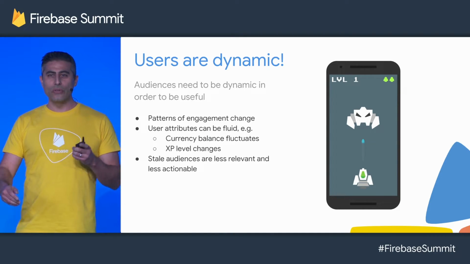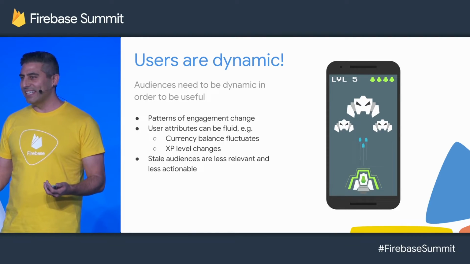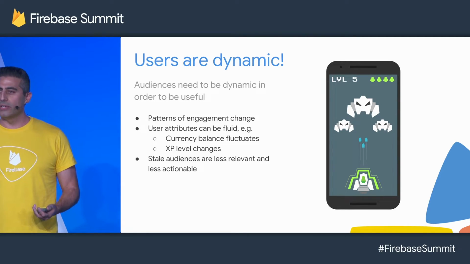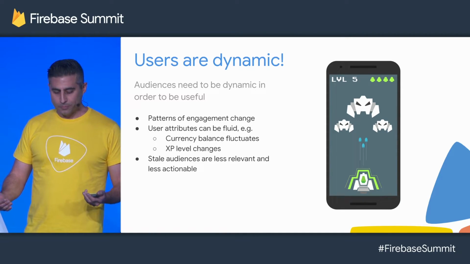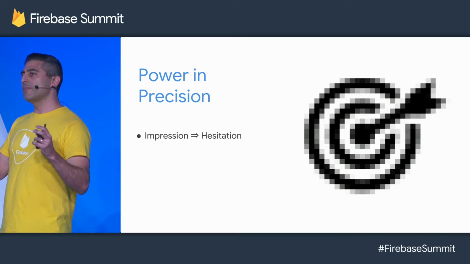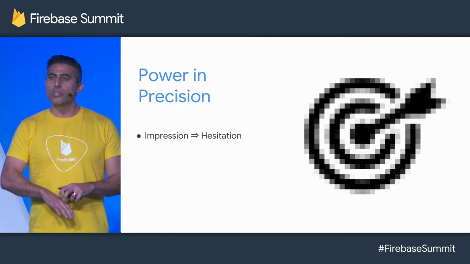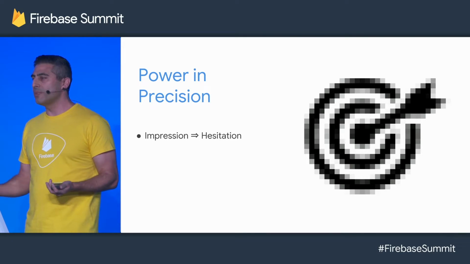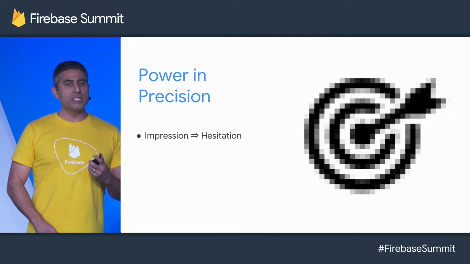It's important because your users are dynamic. Based on time spent in your app, seasonality, time of day, day of week, week of month, disasters, you name it, things that go on in the world, users' pattern and level of engagement with your app changes and fluctuates. And so you need an audience membership system that will reflect the latest state of your audience. Because if it doesn't, if it casts too wide a net, if it doesn't update dynamically as your users are changing, then at best it can just be a vague impression of the segment you were trying to identify and engage. And that's a big problem.